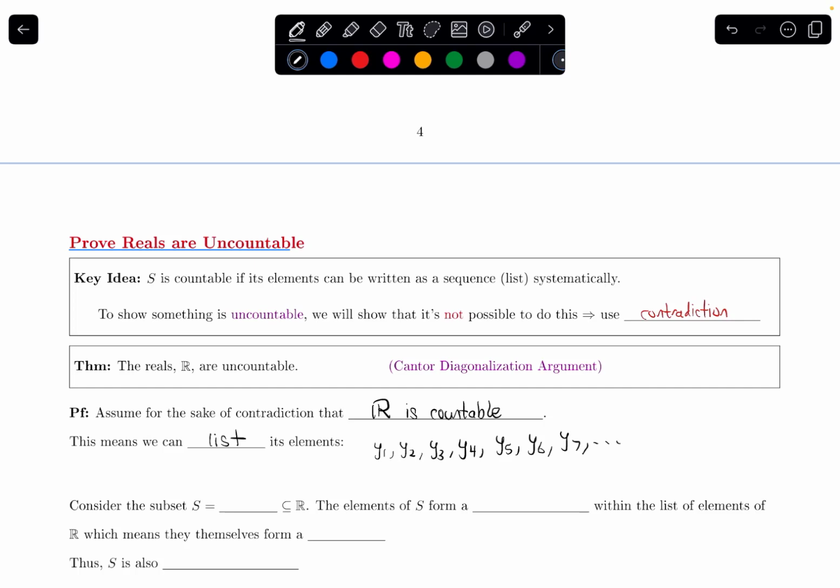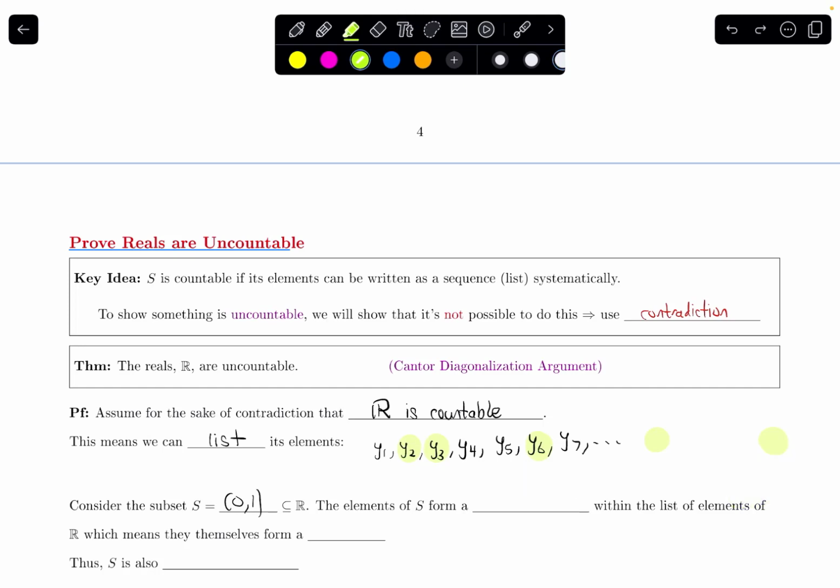Now, for the sake of simplicity, let's just consider the subset S that consists of the real numbers in the open interval from 0 to 1. That's a subset of the reals. If I think about my list of all the reals, some of these are between 0 and 1, so maybe I'll highlight some. Maybe the second one is between 0 and 1, maybe the third one is, maybe the sixth one is. A bunch of them are not, but something further down the road is. Eventually I'll have all of these things between 0 and 1 scattered throughout this list.